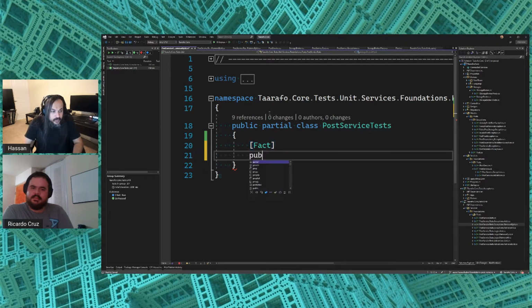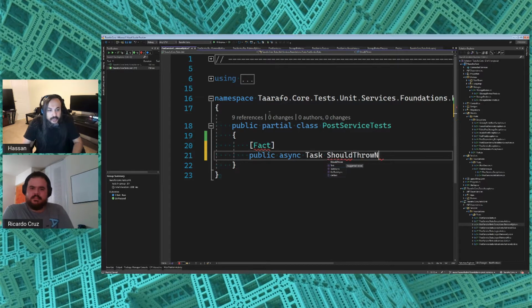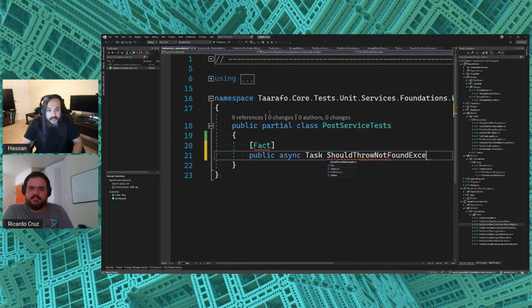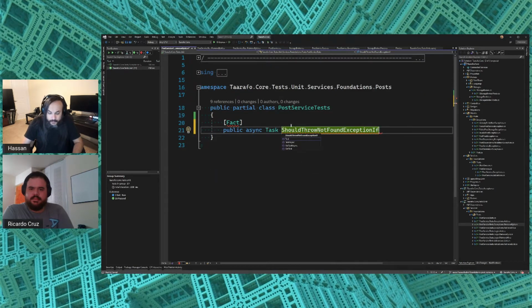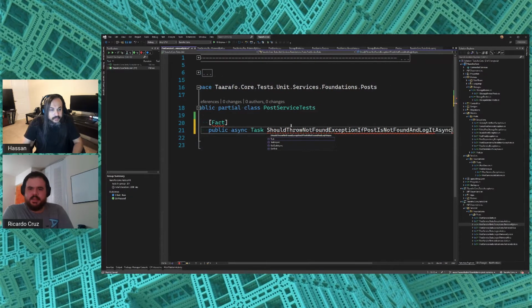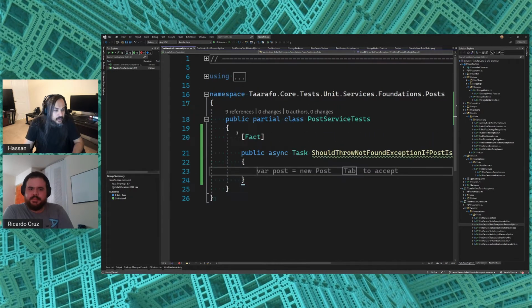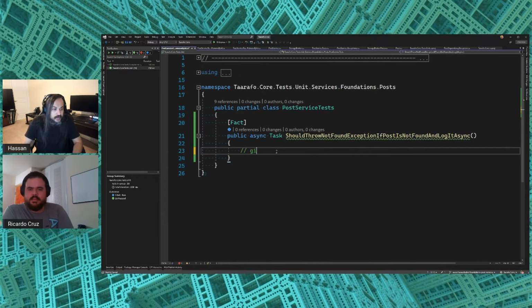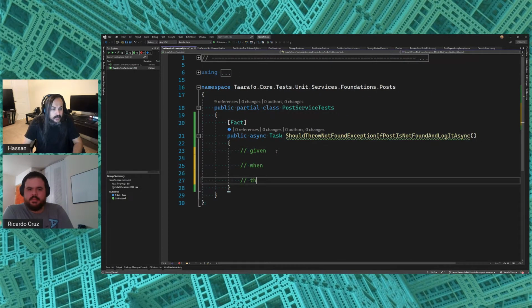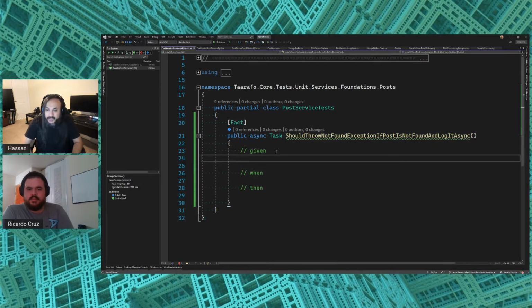Anyway, let's just go ahead in here and say public async task should throw not found exception if post is not found, and log it async. Okay, so that's the test. The test basically says if the ID that you're passing back is not found, doesn't match anything, then let's throw an exception. How are we gonna do that?